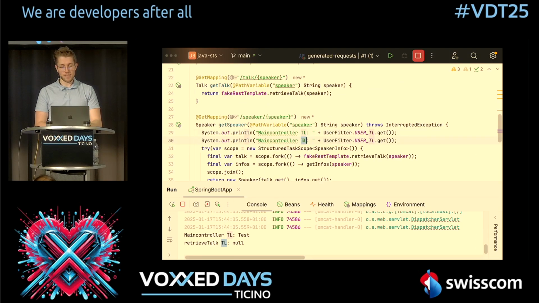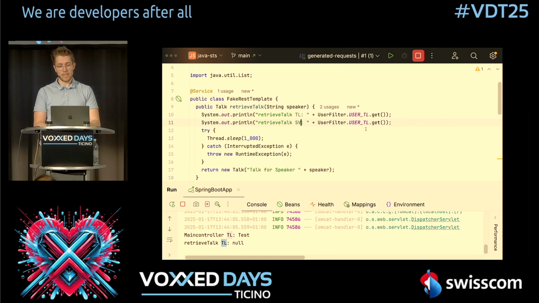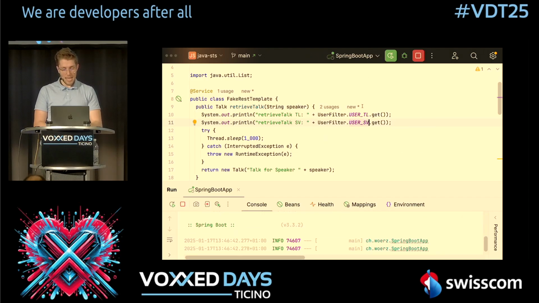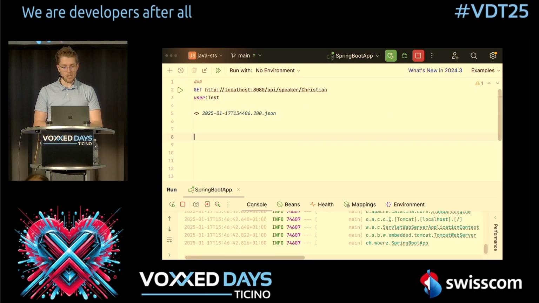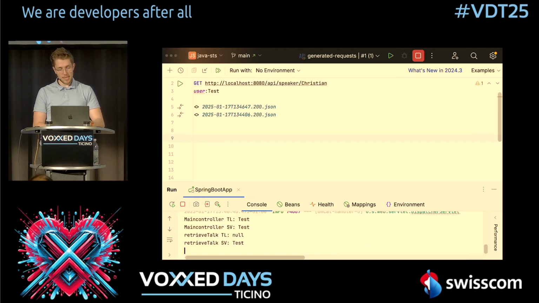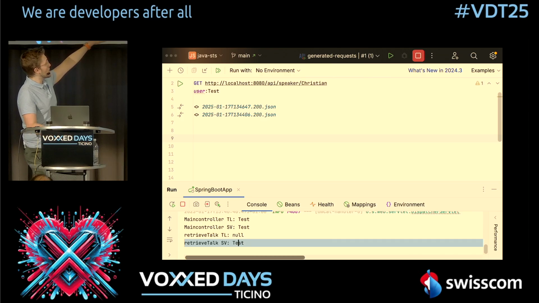So what we now can do to check this, we can go into our main controller. Let's just copy this, and we say scoped value, we use user scoped value.get, and the same we also do here for retrieve talk with our user scoped value. Now, let me restart the application. And let's just open our generate requests again. Let's run this. And what you will see is that everything is still the same, but we now have access to our scoped value in our retrieve talk.